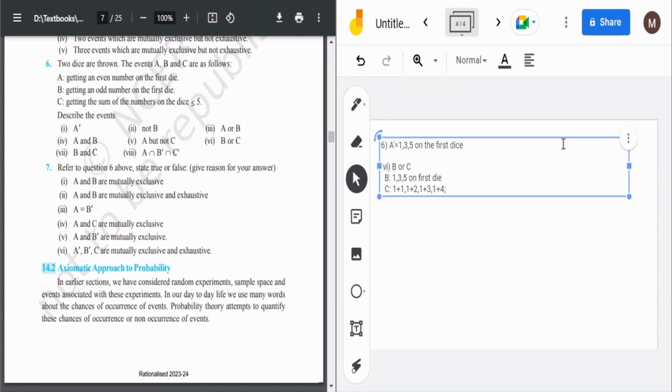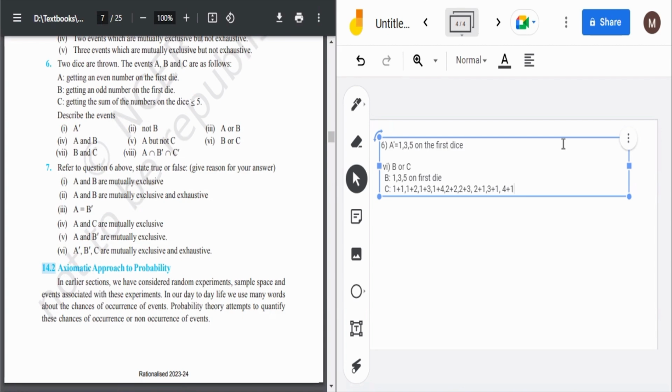And it can be 2 plus 2. Then it can be 2 plus 3. And anything else? No. And their counterparts that are to be taken. Like if I write it again, so it will be 2 plus 1 also. Then 3 plus 1 also. Then 4 plus 1 also.